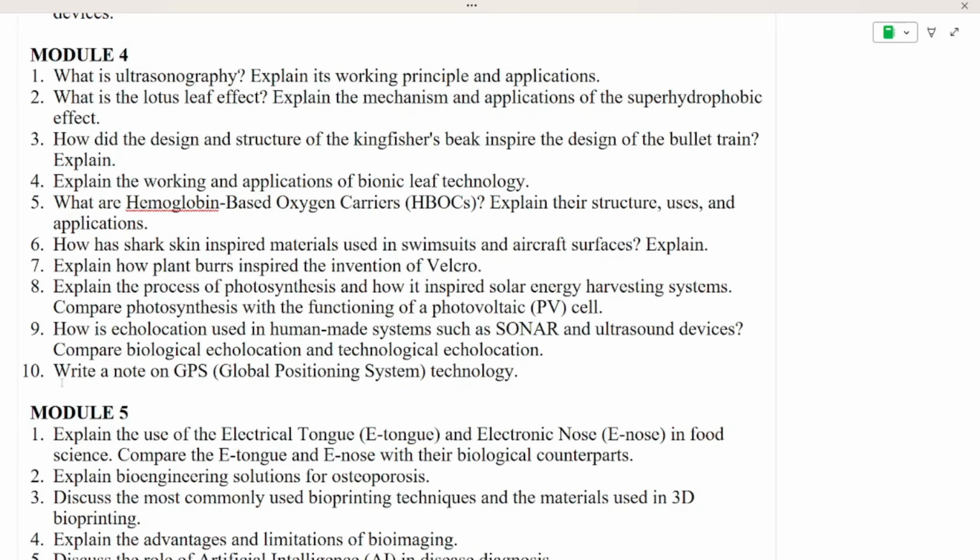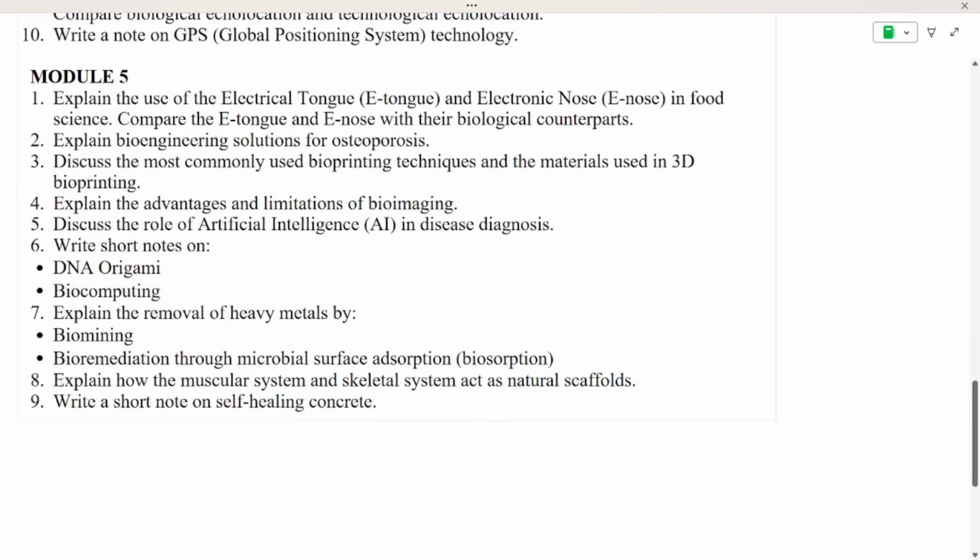Next is HBOCs, that is hemoglobin based oxygen carriers. Next is shark skin inspired materials used in swimsuits and aircraft. Next is plant burr and the invention of Velcro. And next is the process of photosynthesis and how it has inspired solar energy harvesting systems, compare them, photovoltaic and all functioning. How is echolocation used in man-made sonar and ultrasound devices. And next is write a note on GPS, that is global positioning system technology.